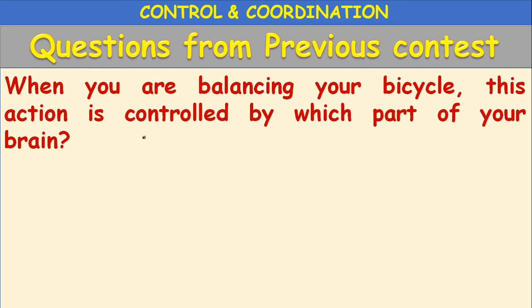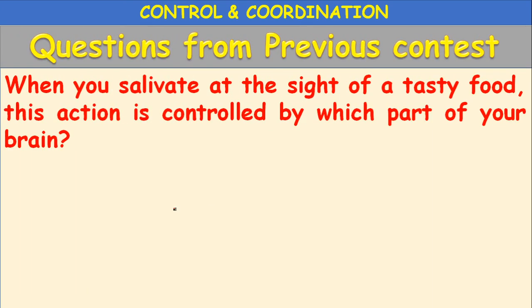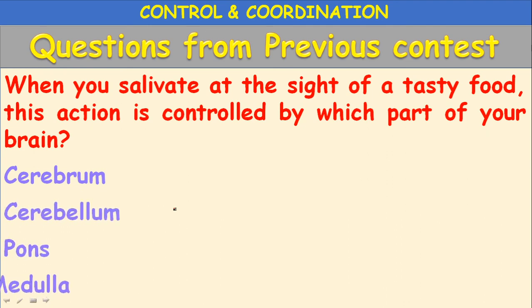Next, when you are balancing your bicycle, this action is controlled by which part of your brain? Balancing: cerebrum, cerebellum, pons, medulla oblongata. It is the cerebellum which controls the balancing organ of our body. When you salivate at the sight of a tasty food, this action is controlled by which part of your brain? Cerebrum, cerebellum, pons, medulla oblongata. It is a reflex action, medulla oblongata.